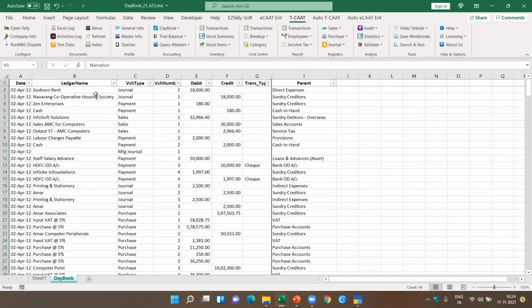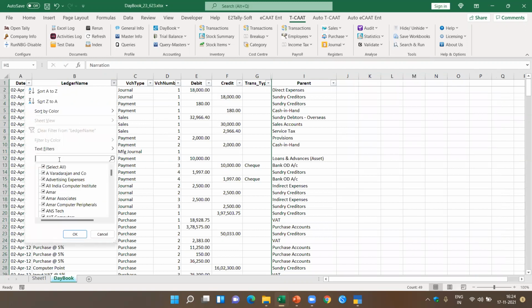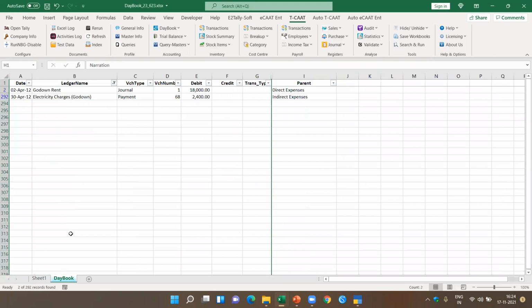Now, for each of the ledgers, let's say I want to know how many times Gordon rent has been paid during the month of April. Now you see here, Gordon rent has been paid through a journal entry. It comes under direct expenses, and the electric charges pertaining to Gordon come under indirect expenses. So I can analyze this. I've done this only for 1 month; I can also do it for the full year.